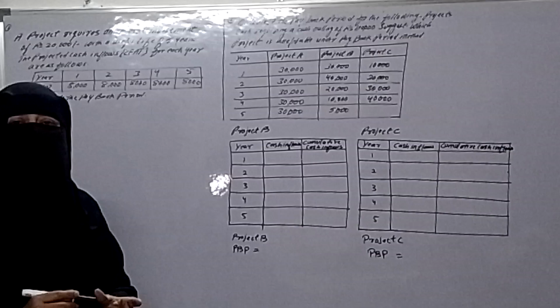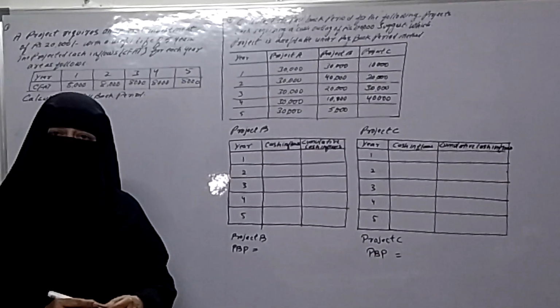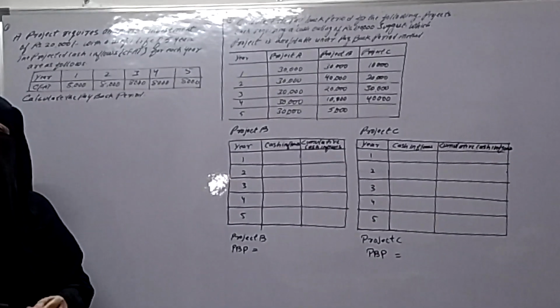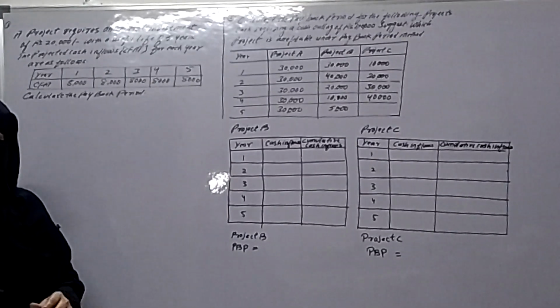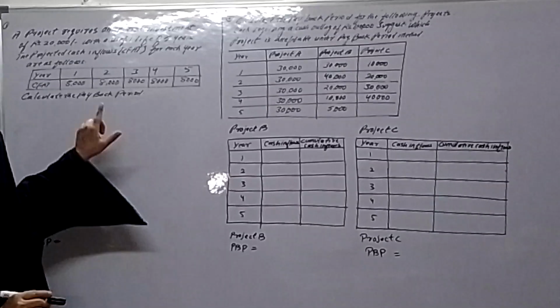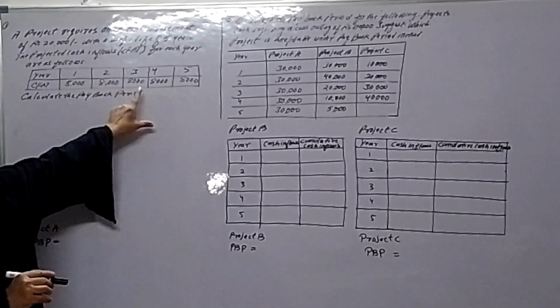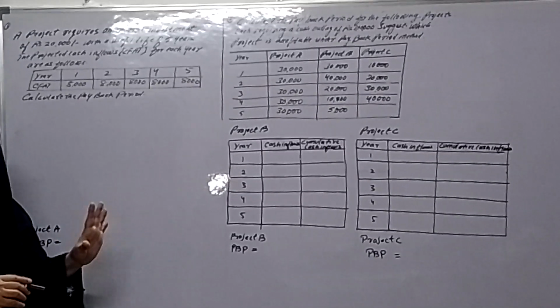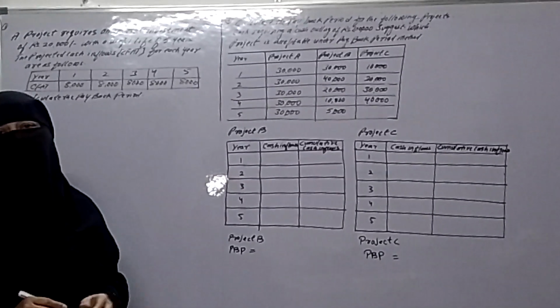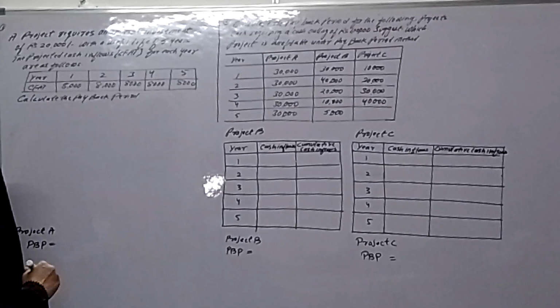The formula is: payback period is equal to initial investment divided by constant annual cash inflows. So when cash inflows are uniform, when cash inflows are constant, in that case we apply the formula for calculating the payback period. Now let's see.